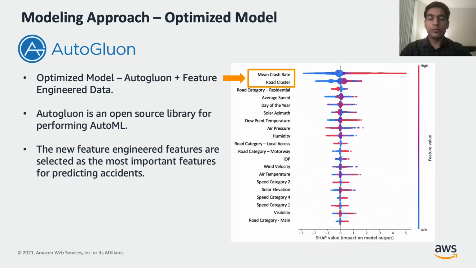For our optimized model, we trained AutoGluon along with the feature engineered dataset. AutoGluon is an open source library for performing AutoML, which is capable of deploying multiple machine learning models, handling missing values and skewed data, and selecting the best model, which includes ensembles as well. Looking at the feature importance chart after training the optimized model, we see the mean crash rate and the road cluster feature as the top 2 most important features, which indicates that these features are useful to the model.